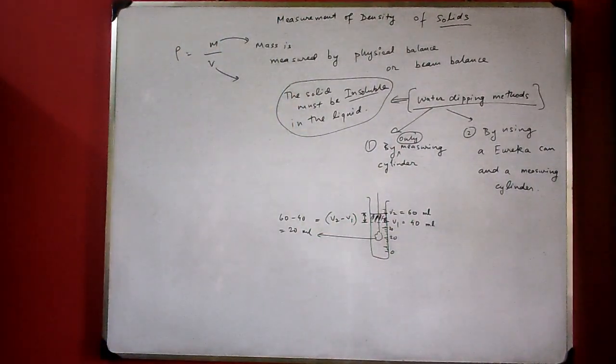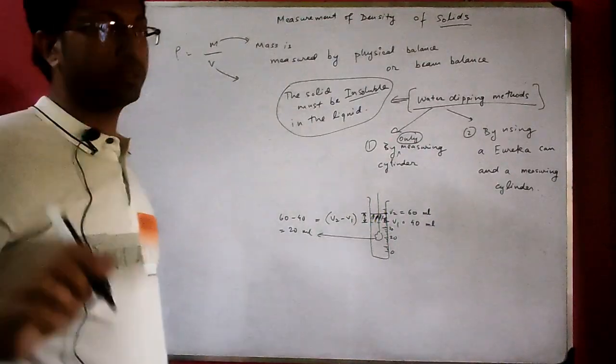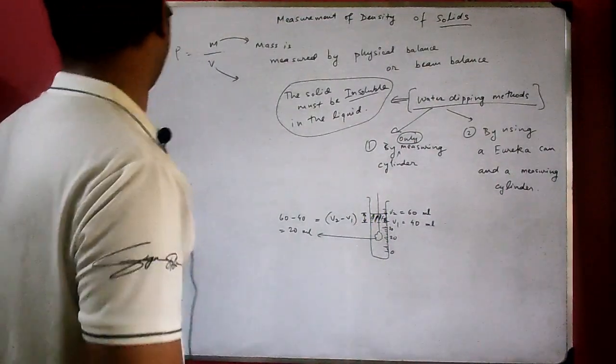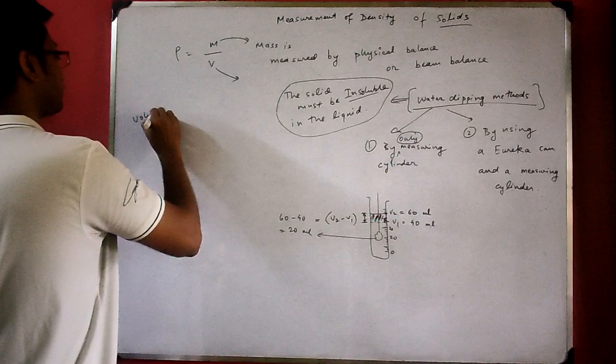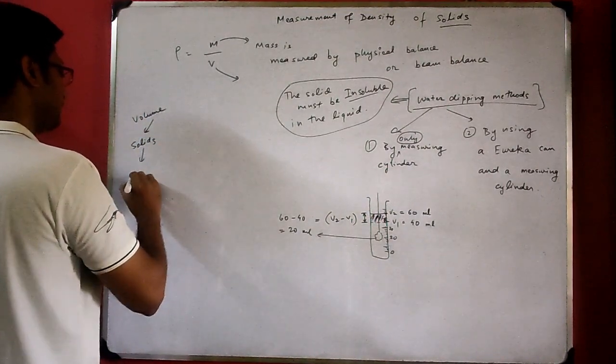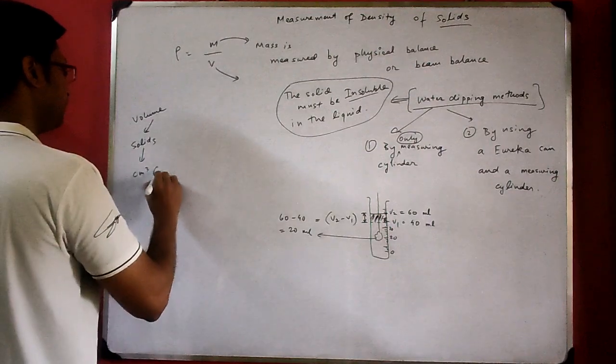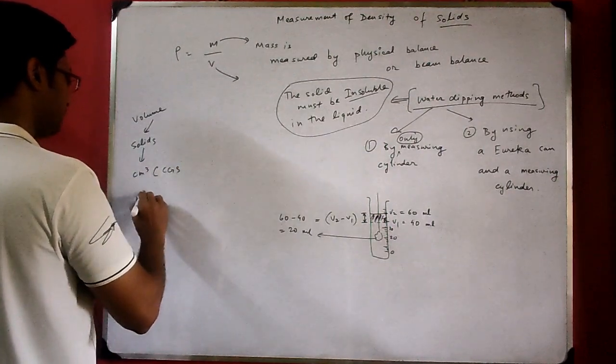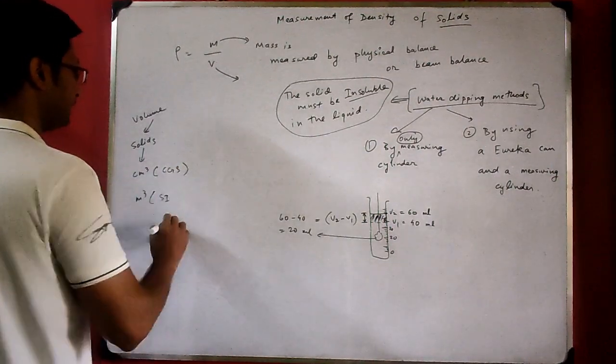Now there is an important concept here. Volume of solids is measured in centimeter cube if it is the CGS system, or meter cube if it is the SI system.